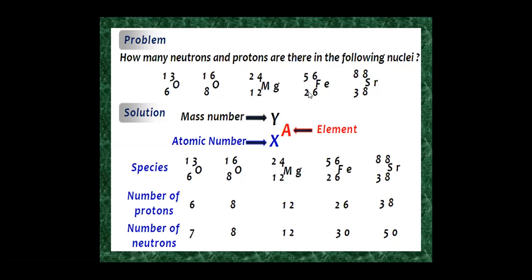Here 26 will be the number of protons and 26 the number of electrons. So 56 minus 26, 30 will be the number of neutrons. And here 38 will be the number of electrons and 38 the number of protons. And 88 minus 38, 50 will be the number of neutrons.